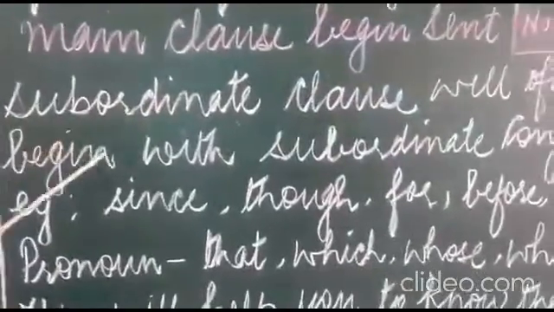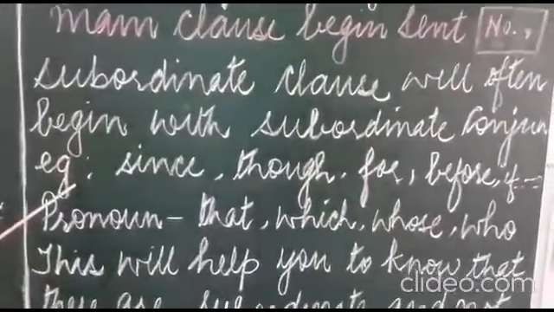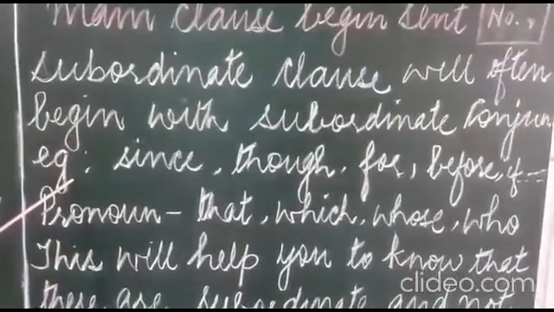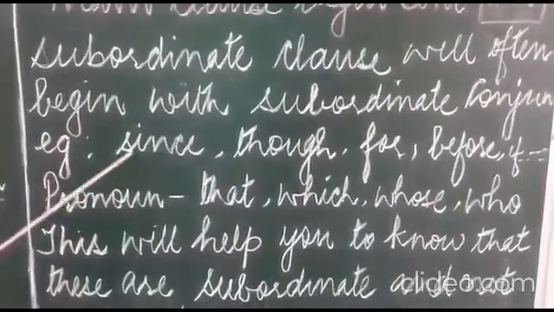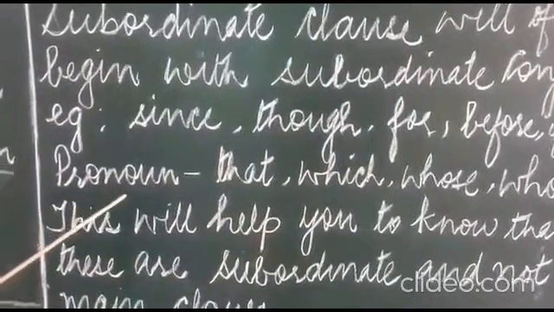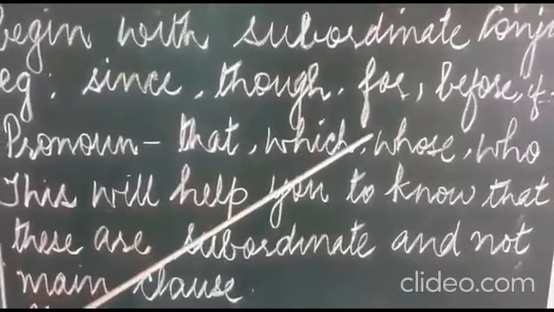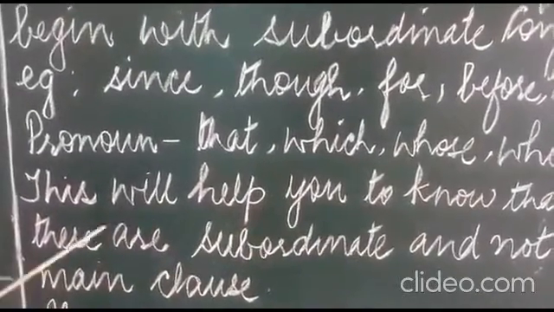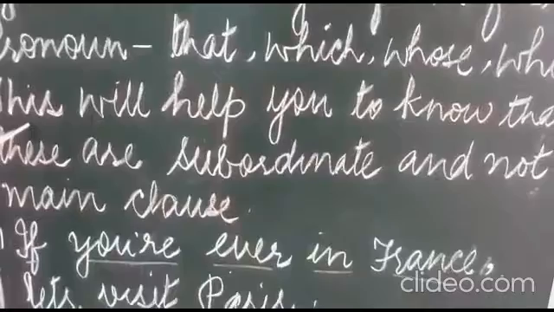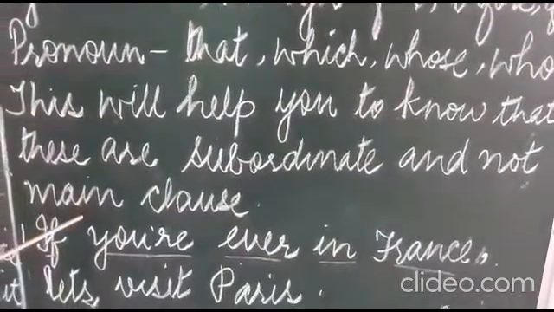A subordinate clause will often begin with a subordinate conjunction, for example, since, though, for, before, if. These are all subordinate conjunctions. And also with pronouns such as that, which, whose, who, and so on. This will help you to know that these are subordinate and not main clause.